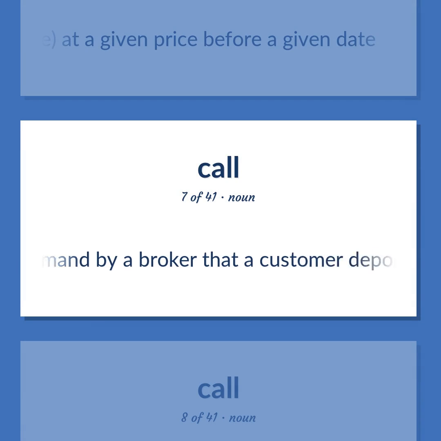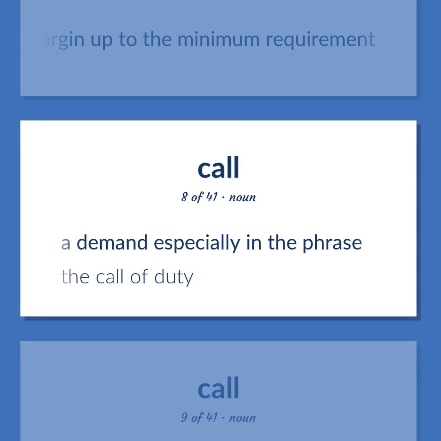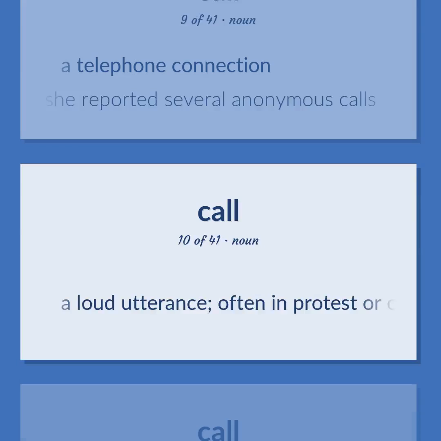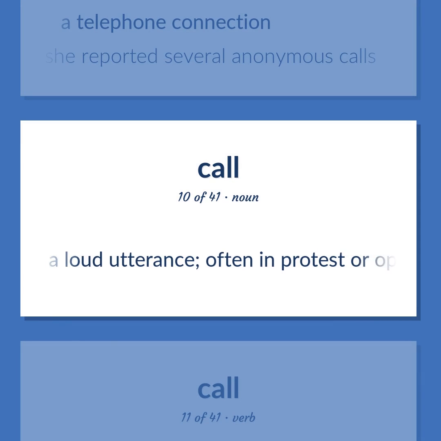A demand by a broker that a customer deposit enough to bring his margin up to the minimum requirement. A demand especially in the phrase the call of duty. A telephone connection. She reported several anonymous calls. A loud utterance, often in protest or opposition.